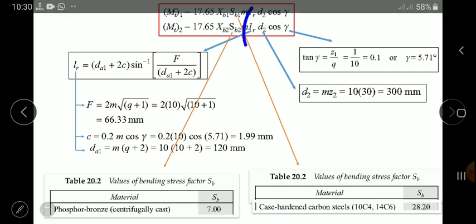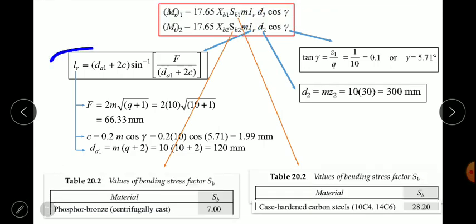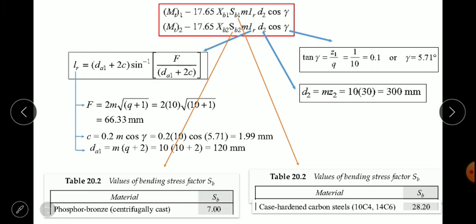Next, LR is unknown, that is lead. Now how to get this? For that, one standard formula is there, which is to be again remembered. LR is equal to dA1 plus 2C sine inverse of F upon dA1 plus 2C.